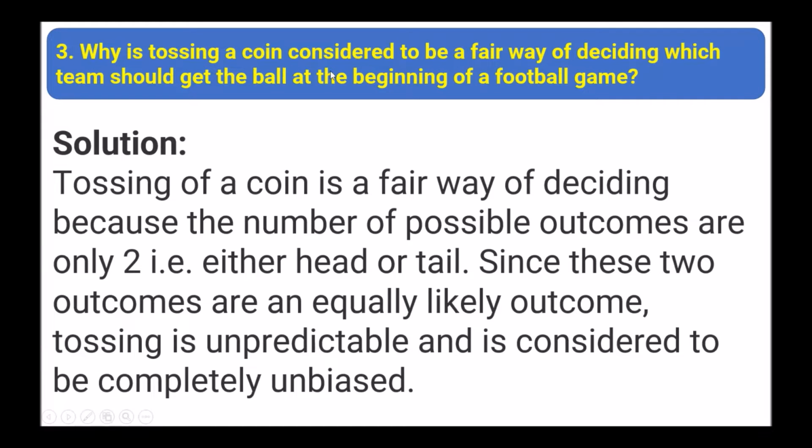Third question: why is tossing a coin considered to be a fair way of deciding which team should get the ball at the beginning of a football game? Tossing a coin is a fair way of deciding because the number of possible outcomes is only 2, either head or tail. Since these 2 outcomes are equally likely, tossing is unpredictable and is considered to be completely unbiased.